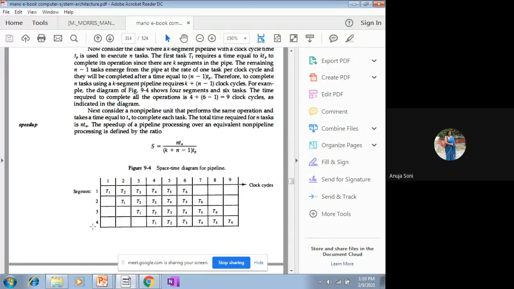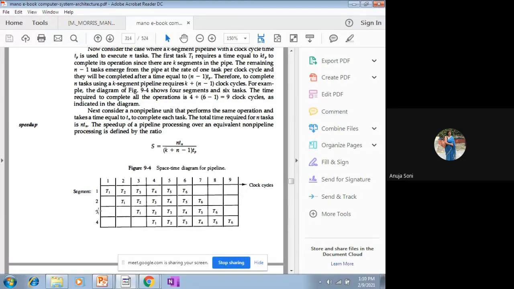Here on the left-hand side you have taken the segments, and on the top side you have taken the clock cycles. You could also have taken it vice versa. So these are the clock cycles, 9 clock cycles: 4 plus 6 minus 1 comes out to be 9. So 9 will be your clock cycles. Again, you refer to the tasks as T1, T2, T3 up to T6. Now you will be mentioning it in this manner.